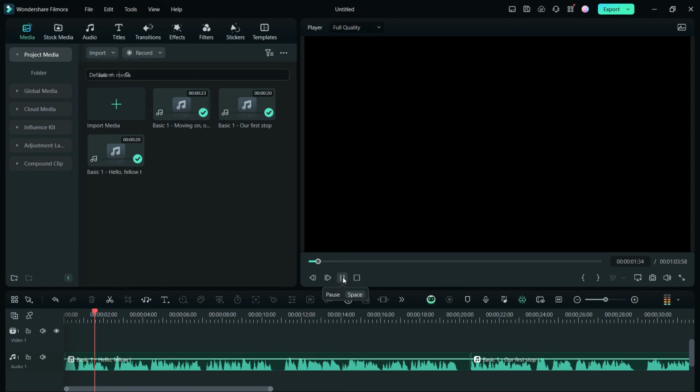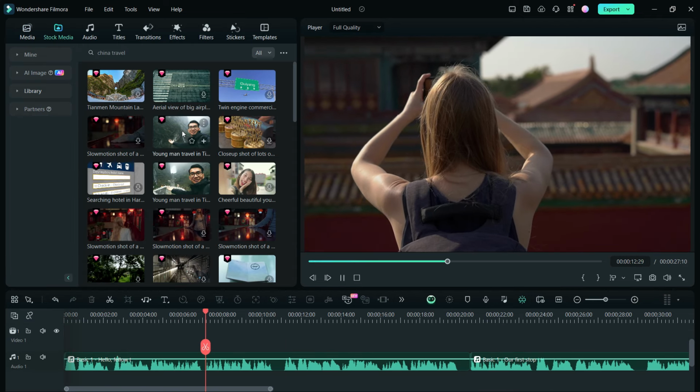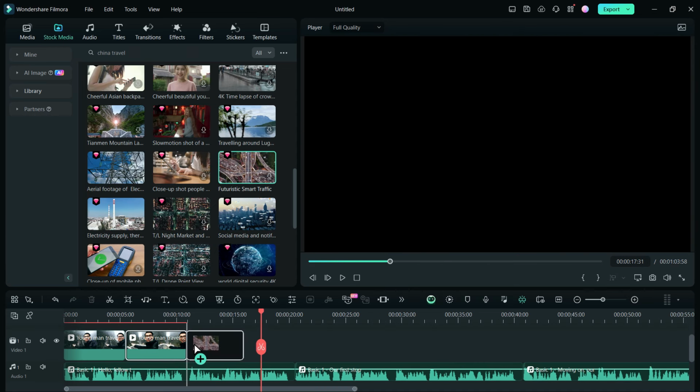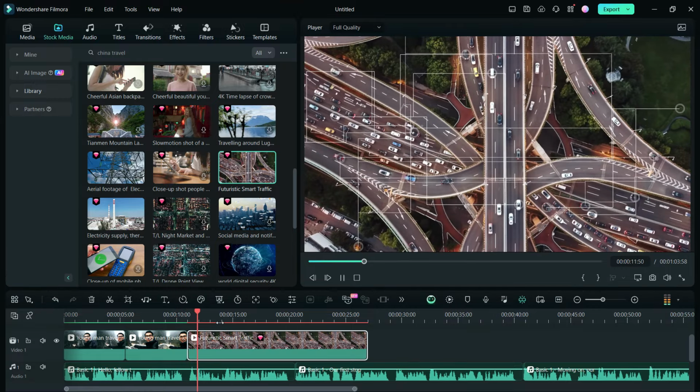Now, listen to the voiceover and find the appropriate video clips in the stock media library from the Filmora partner channels.